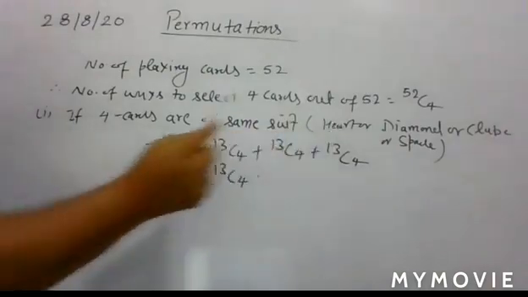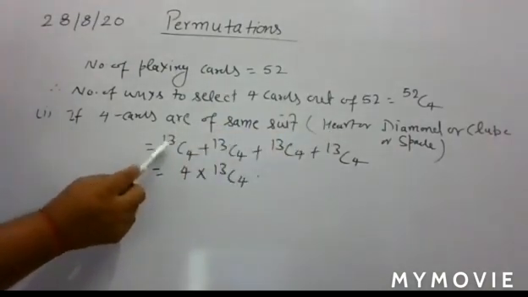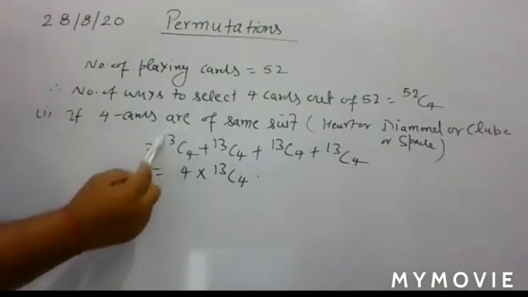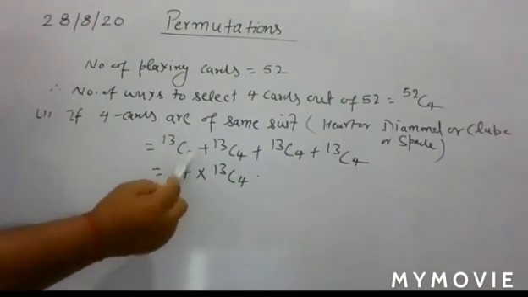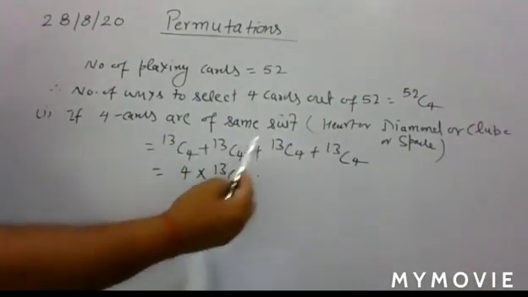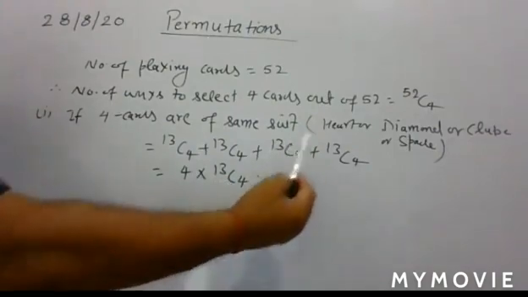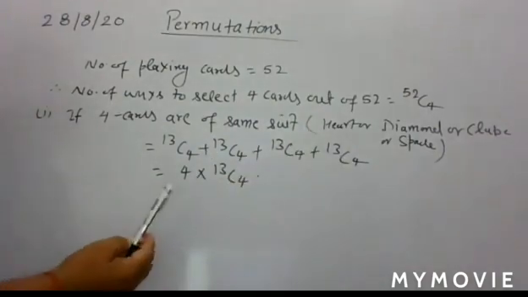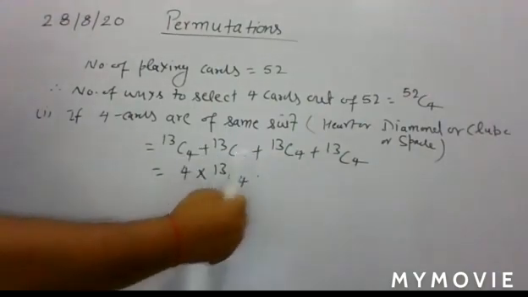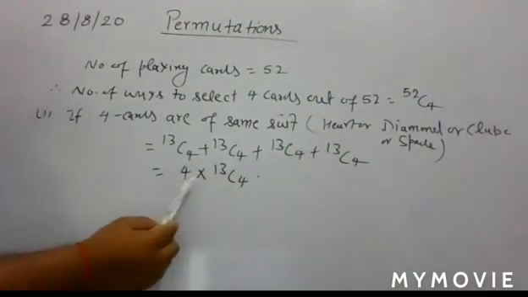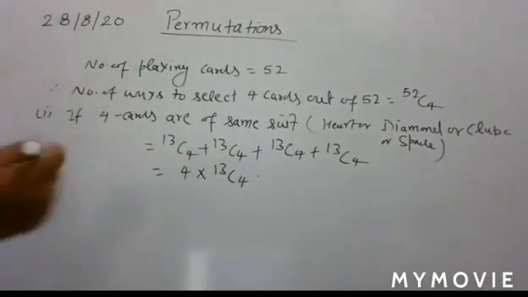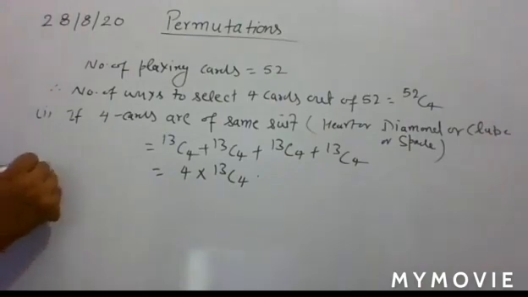In a suit there are 13 cards, and you have to select 4. So 13C4 is the number of ways that all the 4 cards are of heart. For diamond, again 13C4. For club 13C4, and here 13C4. The same number occurs 4 times, so you write 4 into 13C4. That is your answer.